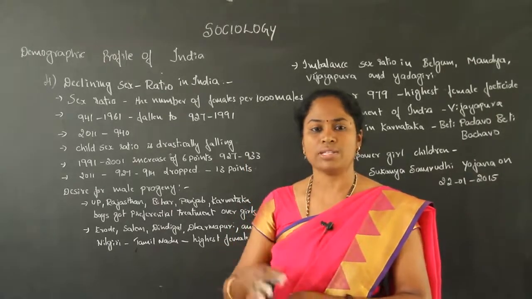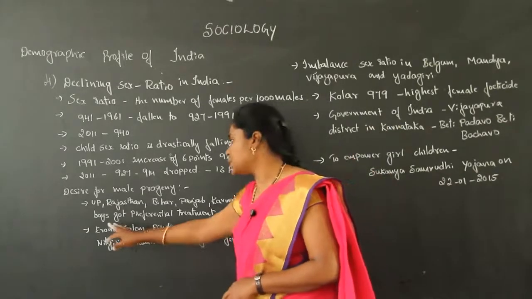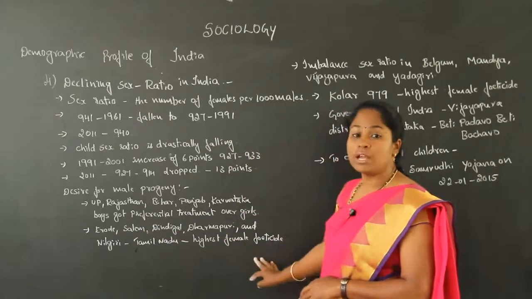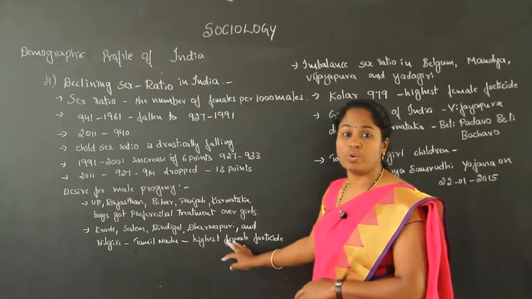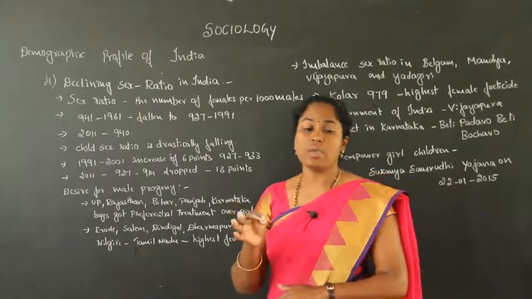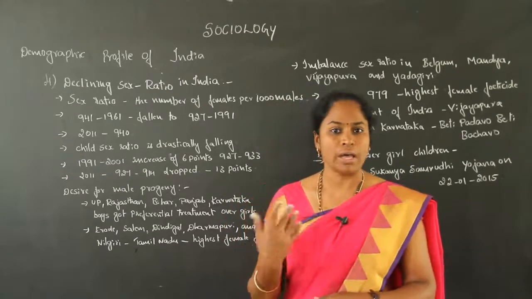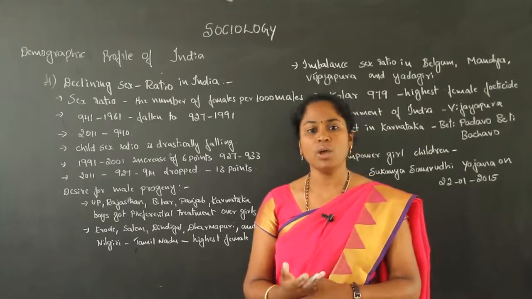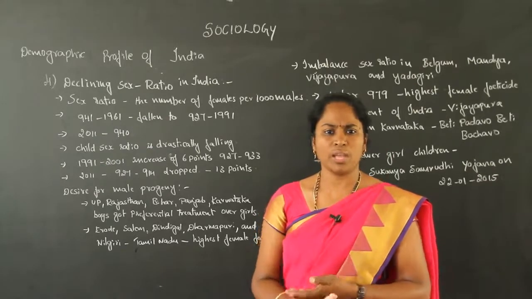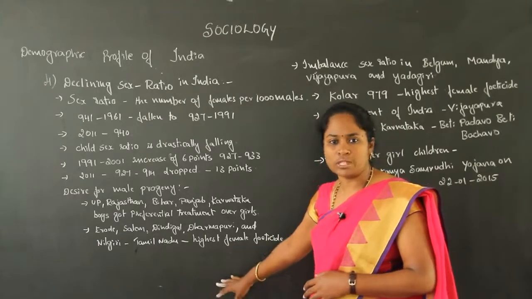Boys are given more importance compared to girls. As well as in some districts of Tamil Nadu, that is Erode, Salem, Dindigul, Dharmapuri and Nilgiris, we could find the highest female feticides, that is, female children are killed in the womb of the mother. We could also find what are called unnatural deaths, so it may be in different ways, like poisoning a child, that the children are killed. So it is affecting the population of South Indian society.